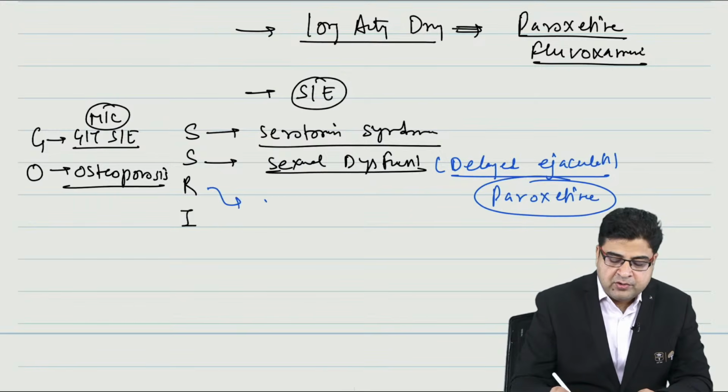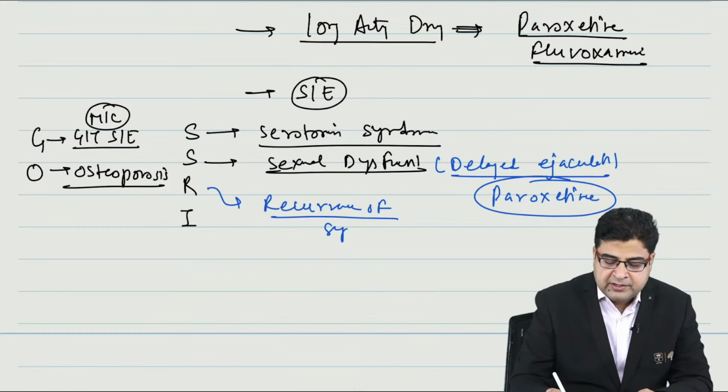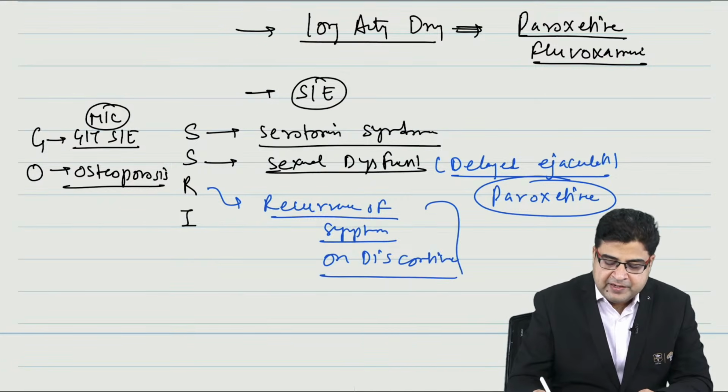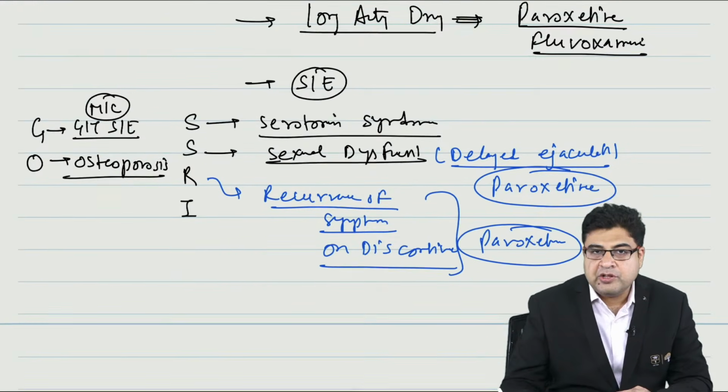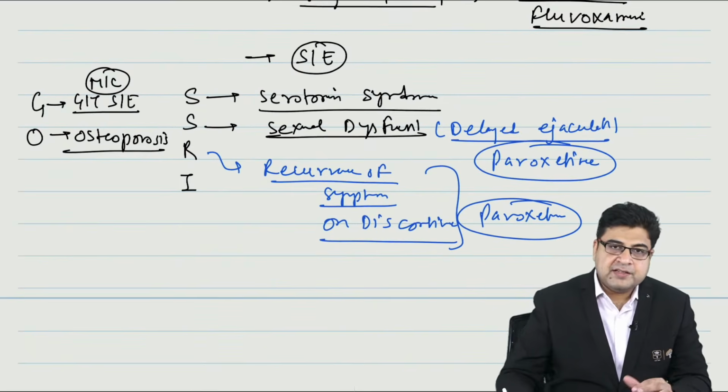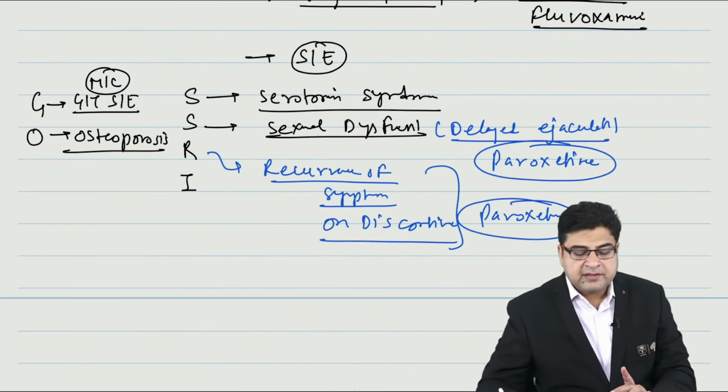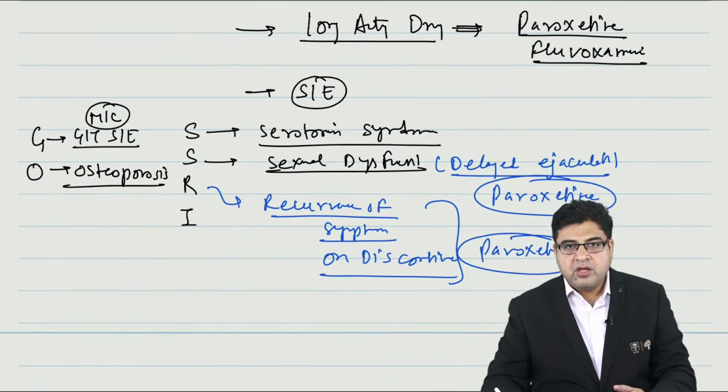These medicines can also cause recurrence of symptoms on discontinuation. When you discontinue some of these medicines like paroxetine, the patient can develop discontinuation syndrome. These are some important side effects of SSRIs that we have covered.